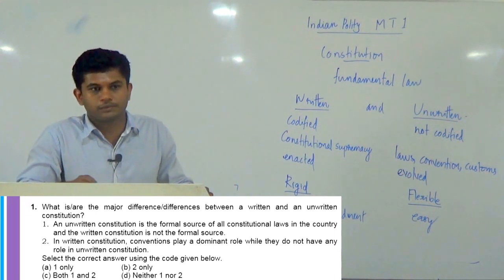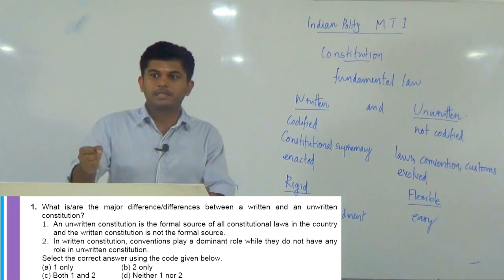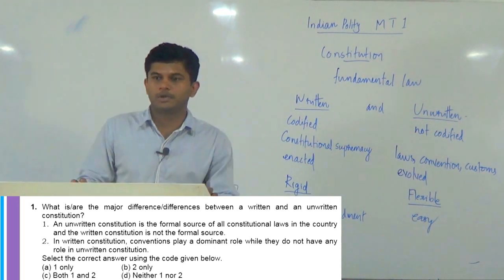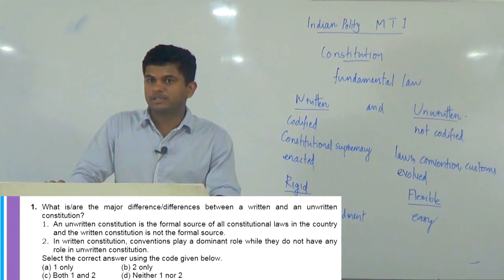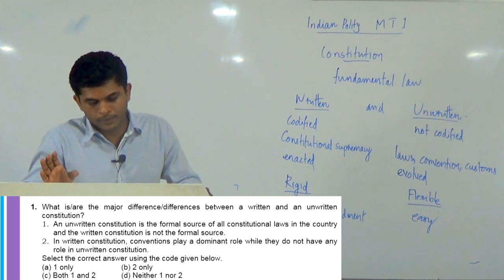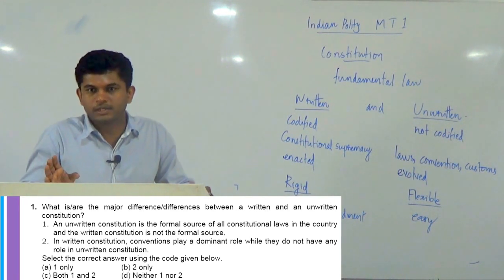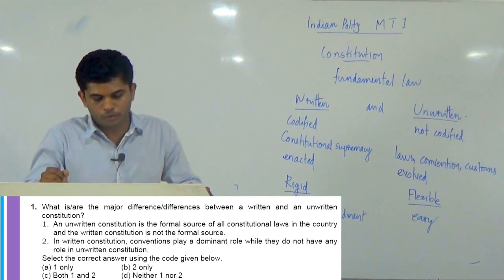The question has changed the explanation of written constitution and unwritten constitution, and such things usually happen in the UPSC examination also. That is one thing you have to keep in mind with regard to the first question. Since both the statements are wrong, the correct option is D, neither one nor two.